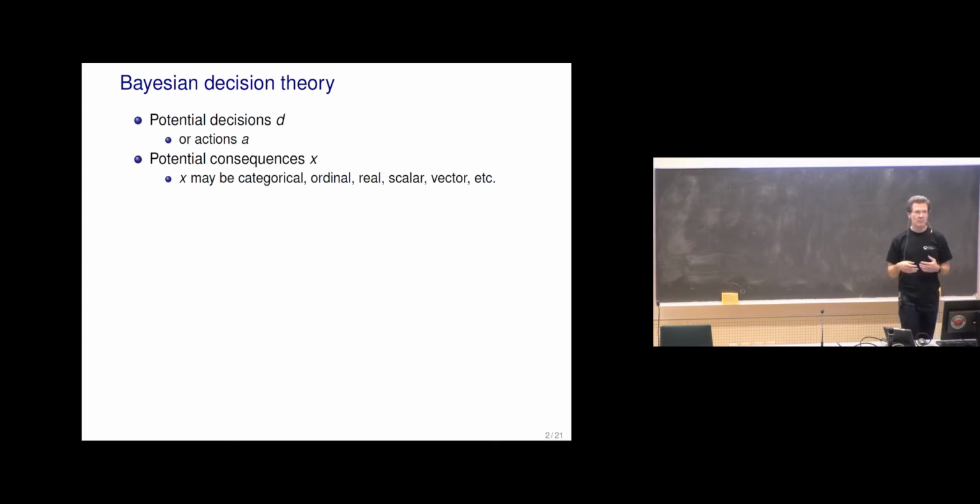But if we predict that the patient would need surgery and we do the action of surgery, then that could affect also what are the possible consequences after that. These consequences X, they can be categorical, ordinal, real, scalar, vector, multivalued, something quite complex.